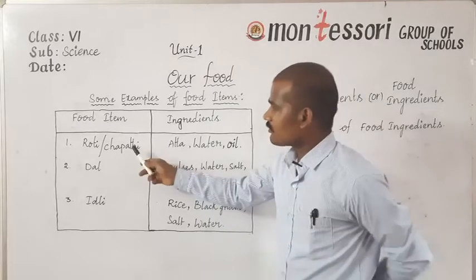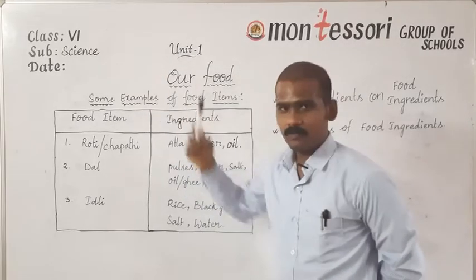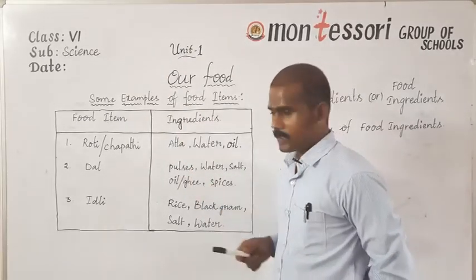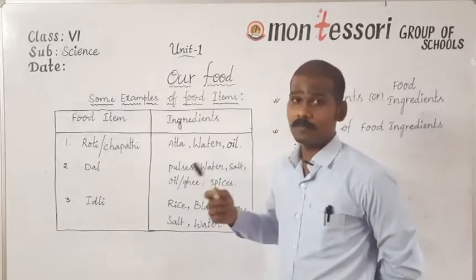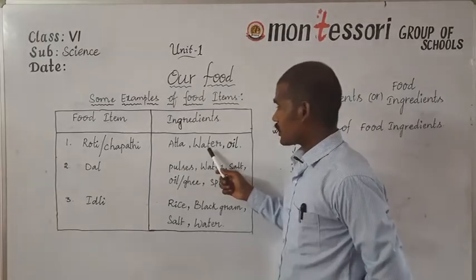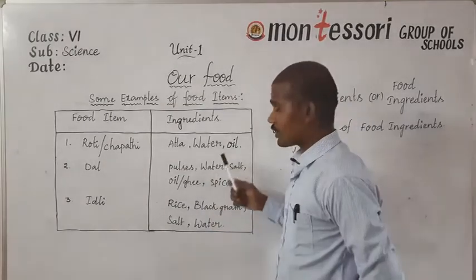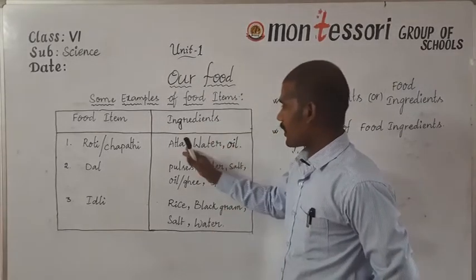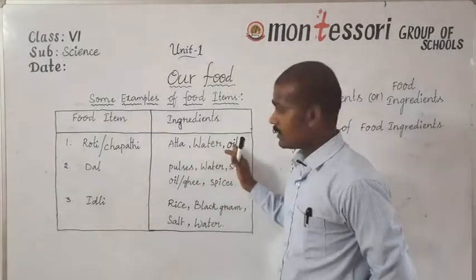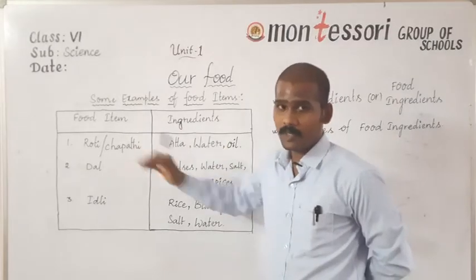For the first example, roti or chapati. To prepare roti or chapati, one would require atta, that means wheat powder, and we also require some water, and we also require some oil. So here these are the materials: atta, water, and oil. These are the materials to prepare chapati.